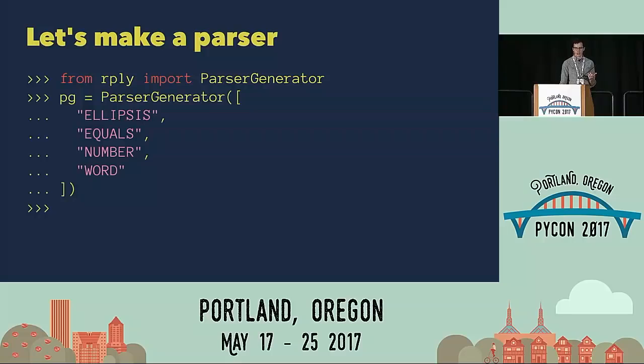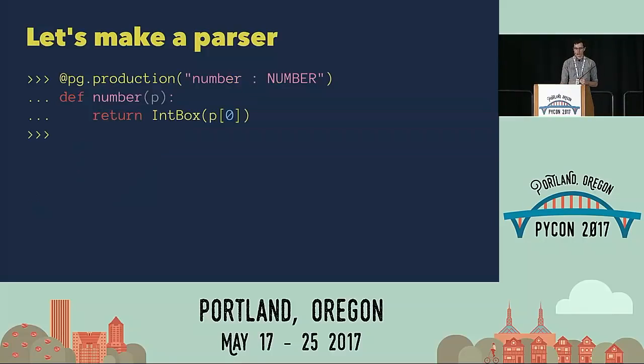So we're going to instantiate a parser generator from RPLY and tell it about the tokens that we know about. And then we're going to write these productions. The production is a decorator that takes a string corresponding to the name of the production, and returns a box. So the number production would return an int box. A word returns a word box.